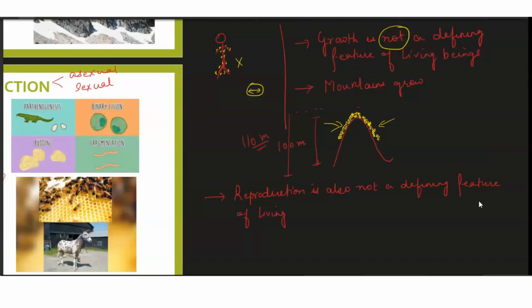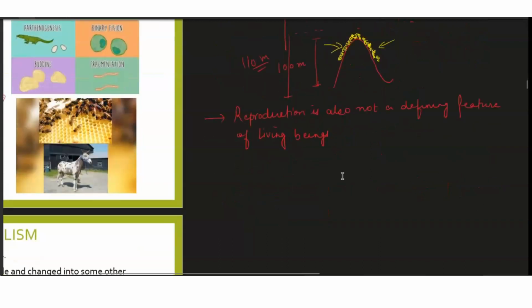Why are we saying this? Because, children, you will say, sir, all living things will reproduce. Otherwise, how will they continue their species? So this statement is not looking right, that reproduction is not a defining feature. It has to be a defining characteristic, but no, it is not.